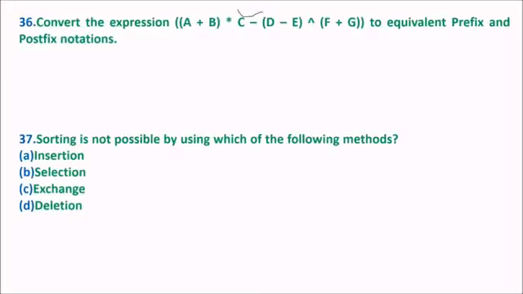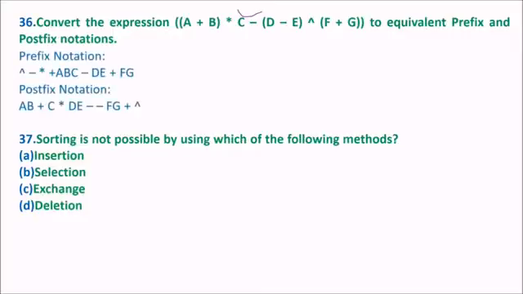Now you need to convert this to the equivalent prefix and postfix notation, and I hope that if I give you this hint of the answer, you will be able to judge how we made this, because these are parentheses and you know that first this will be done. Okay, this one. So we wrote this here. Then what will come? Because we start with the left hand side, this D minus E is here. Then A plus B into C, where A plus B will be computed first.